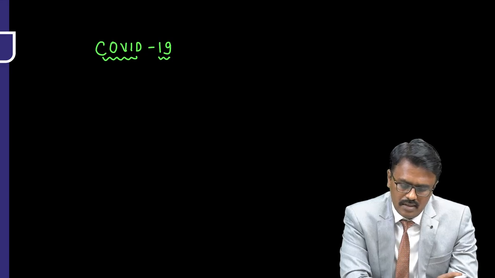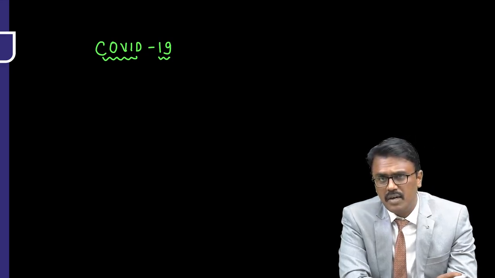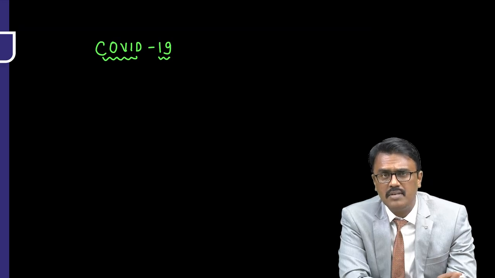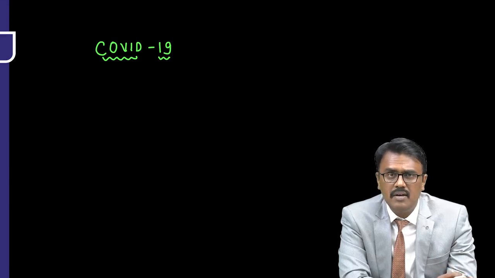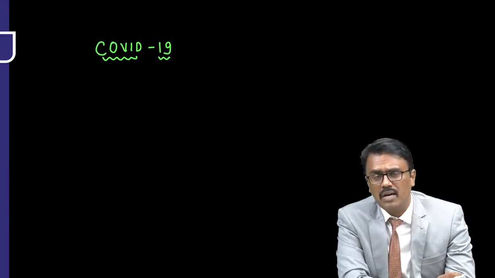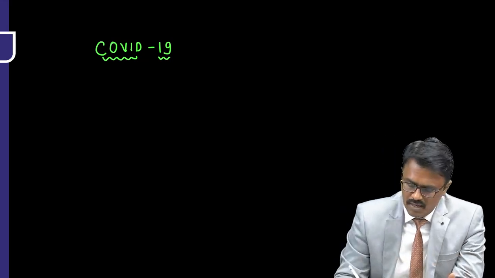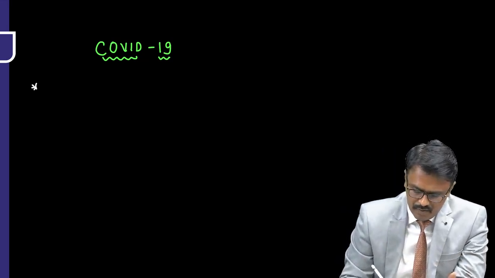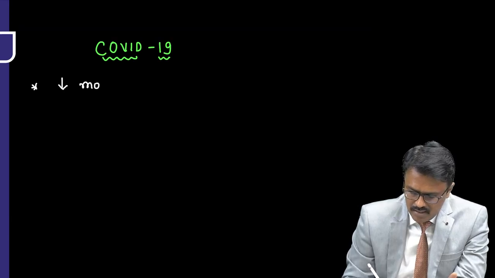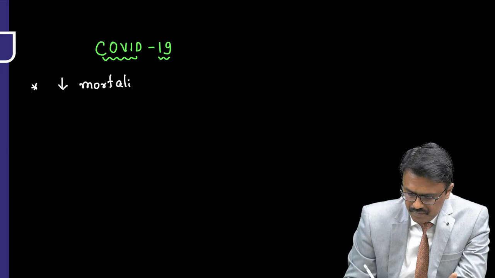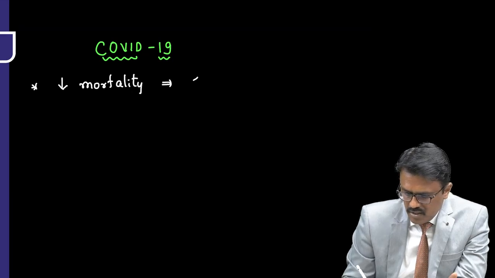Now, there are certain drugs which we used in the management of COVID-19. When COVID-19 started, we used various drugs. We used ivermectin, azithromycin, HCQ, multivitamin tablets, right? So doxycycline. We used multiple things. But ultimately, the drugs which saved the life of the patient of severe COVID are steroids. So in COVID-19, remember the drugs which decreased mortality, that is death rates, are steroids.